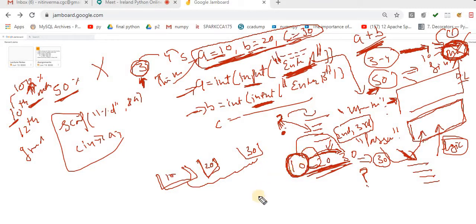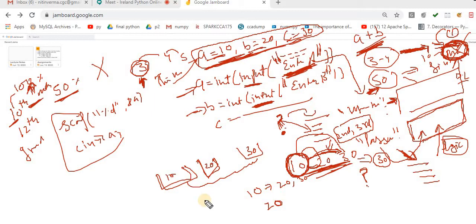Now case number 1: you compare this number with 20, and you compare this number with 30. If both conditions are true, that means your A number is greater. But here your condition fails. Now what will you do? You will check this 20 with the other number.